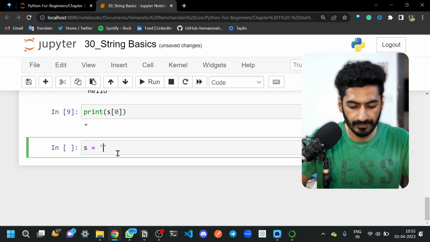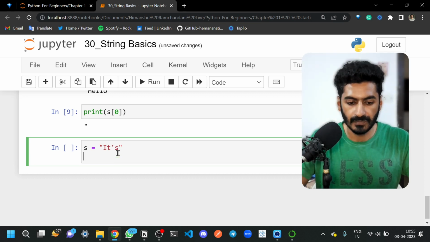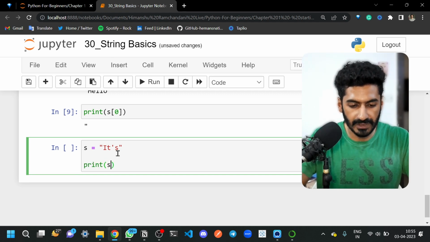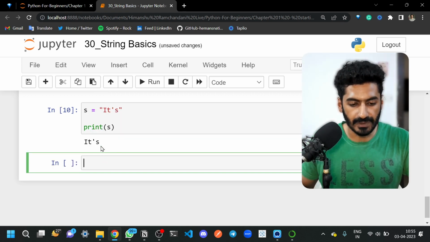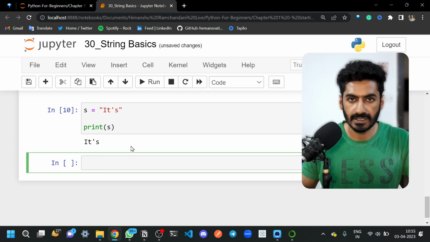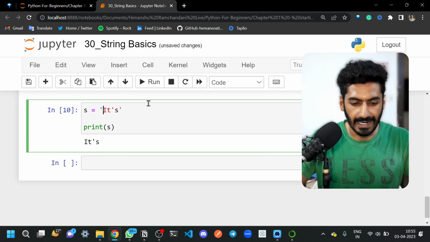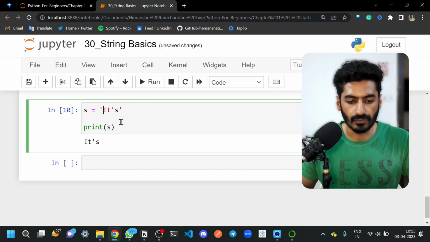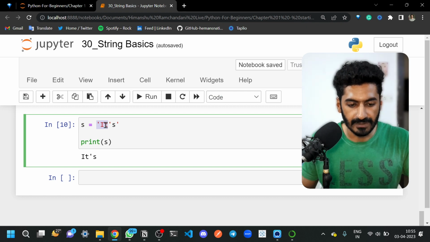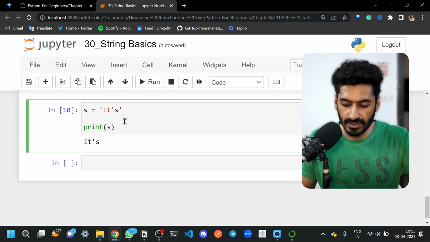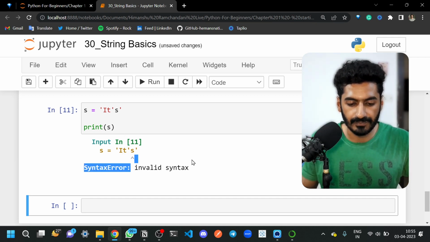If I write it like this and print the value of s, you will see it prints the apostrophe s. But if you start the string with a single quote and end the string at a single quote, what will be the output? The interpreter will start the string here and end the string here. If you run this, it will give you a syntax error.